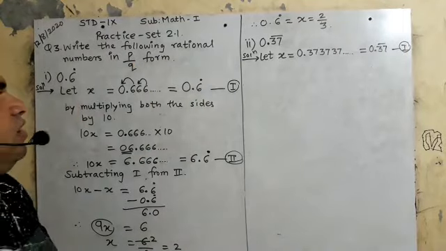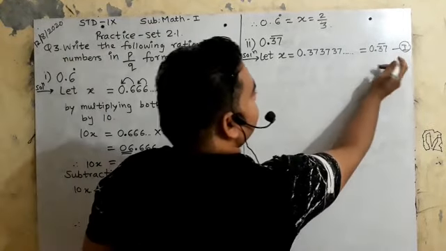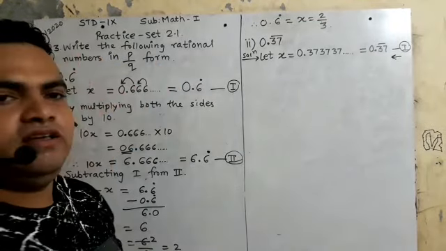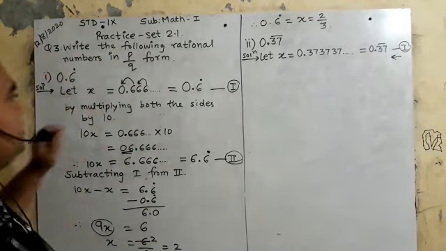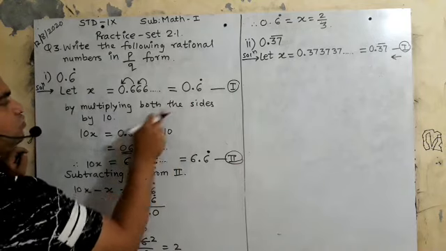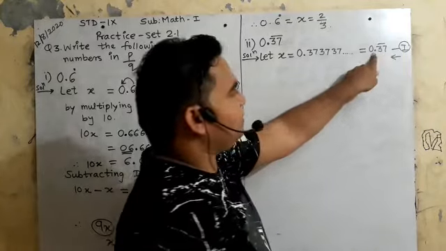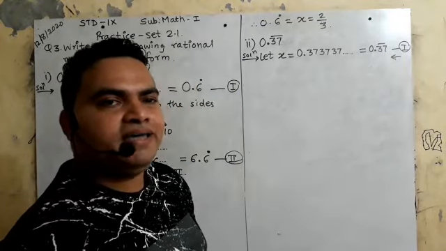Now what will you do? First you will observe how many digits after the decimal point there are. 2 digits. In the previous one there was 1 digit after the point, so you had multiplied by 10. Here there are 2 digits after the point, so you will multiply it by 100.